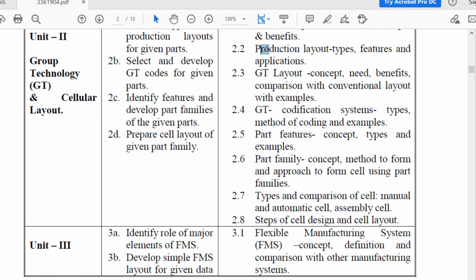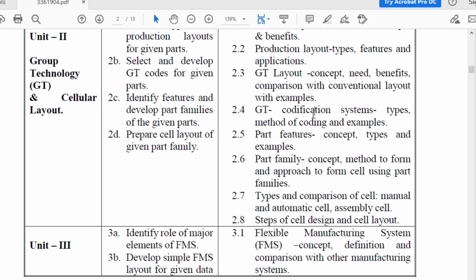Then the second topic is production layout, in which you are going to study types, features and application. Okay, then after that, GT layout, in which concept, need, benefits, comparison with conventional layouts with example. In GT layout, what are you going to study? Concept of GT layouts, need, benefits and comparison with conventional layout, that you are going to study with example.